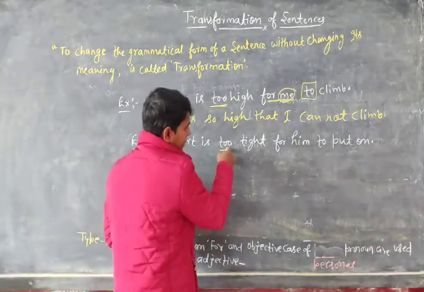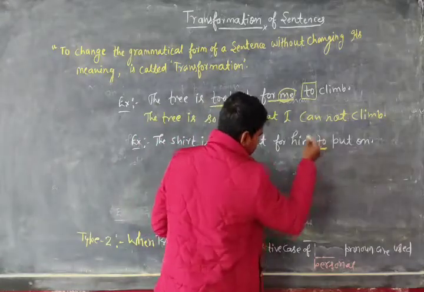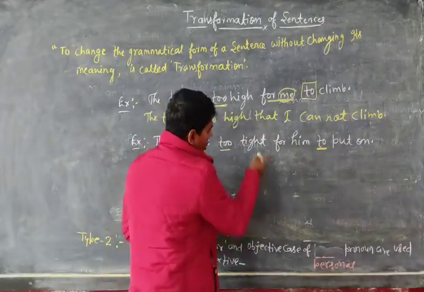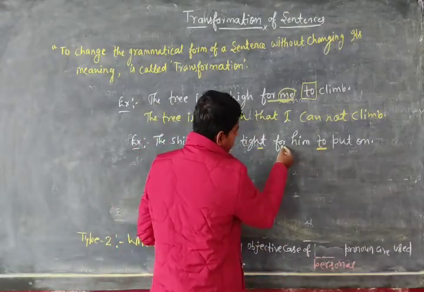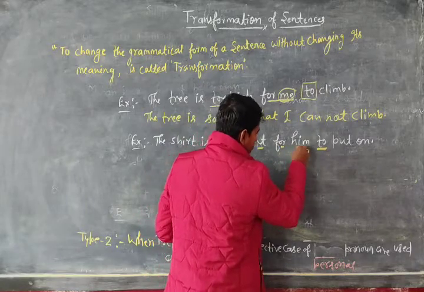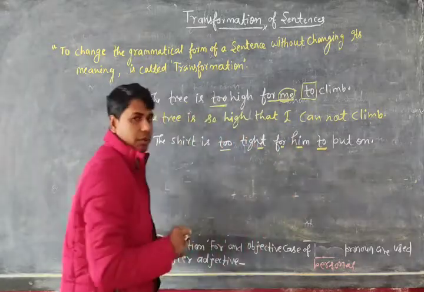So you can see adverb too is followed by infinitive to, and just after the adjective we use preposition for and an objective case of personal pronoun.